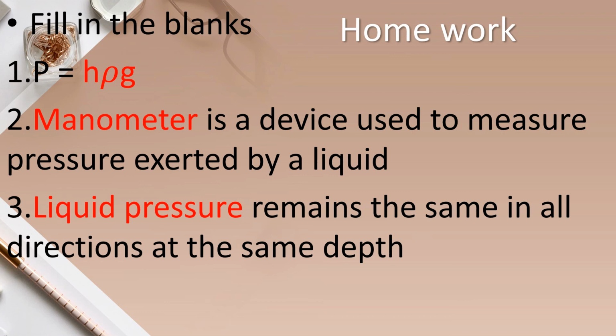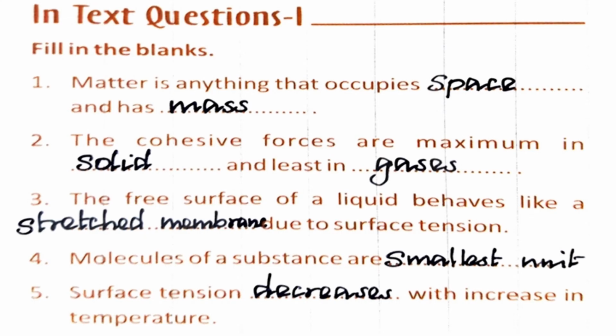Have you all checked your answers? And I had also given book activities. So children, page number 25, in-text questions 1. Take your book, let us check our answers. Children, have you all taken your book, page number 25? In-text questions 1. First one, matter is anything that occupies dash and has dash. We already know this, we learned it in lesson 1 also. Space and mass. Matter is anything that occupies space and has mass.